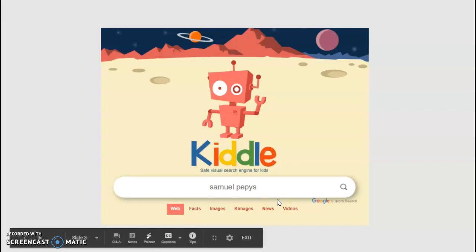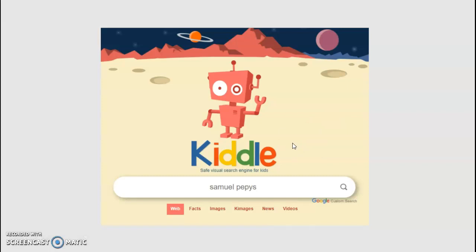So once you have typed in Samuel Pepys in Kiddle, do you remember why we use Kiddle? Can you tell me why? Okay, I bet you're all saying it now. Kiddle is a safe search, so we know that anything that comes up on there is a safe search for kids, okay? So you type in Samuel Pepys and then you will get a list of websites, and you can go on any of those websites today to find out facts about Samuel Pepys.